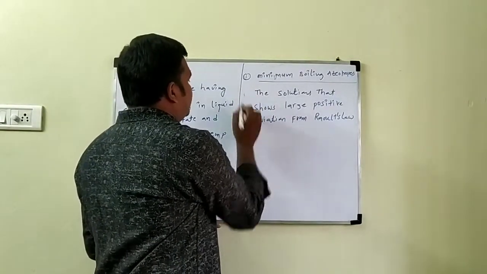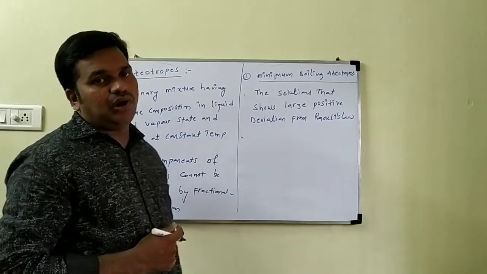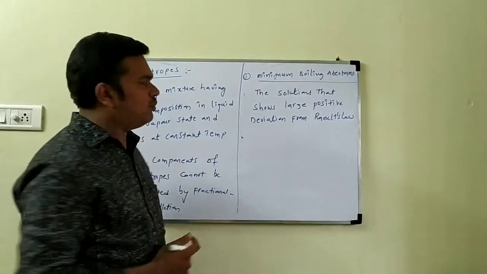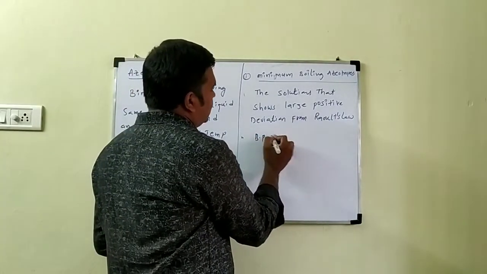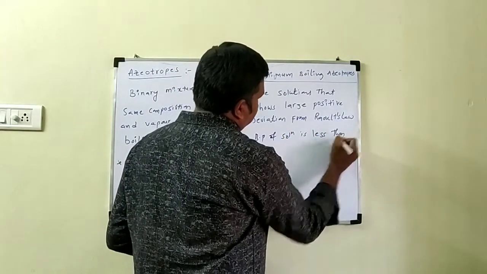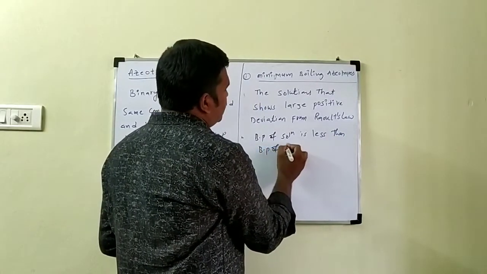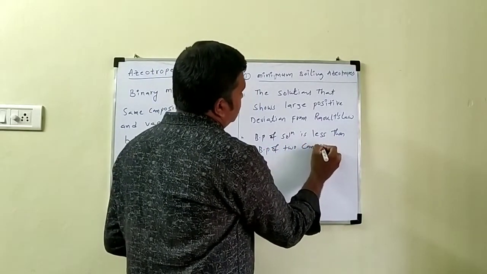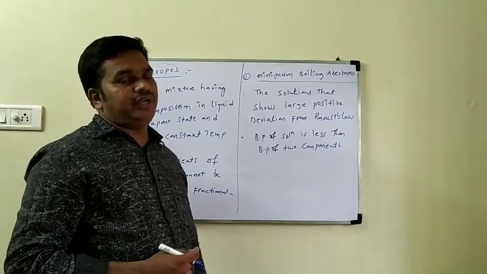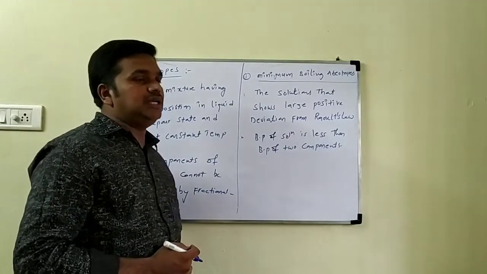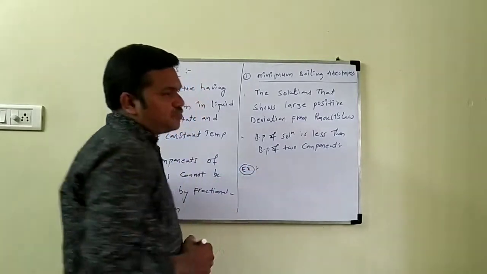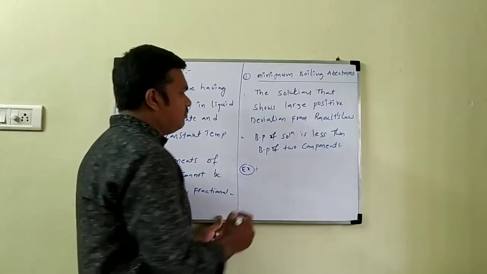Generally, the boiling point of the solution is less than the boiling point of the two components, so this is a minimum boiling azeotrope. What is an example?